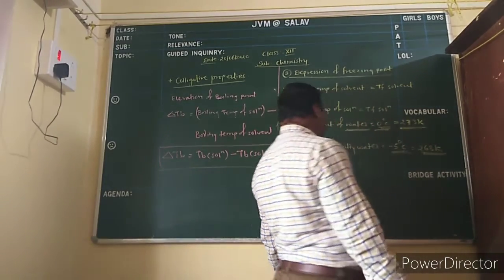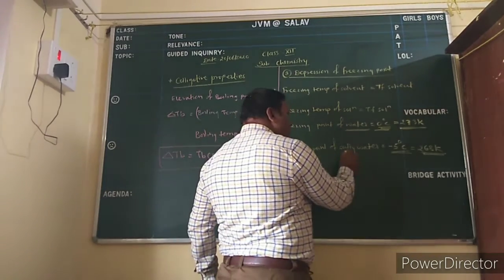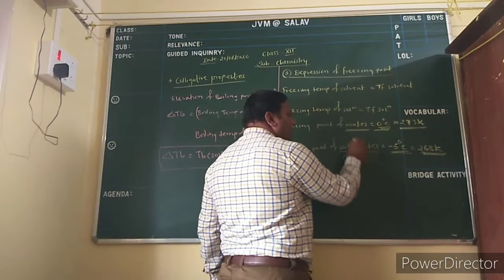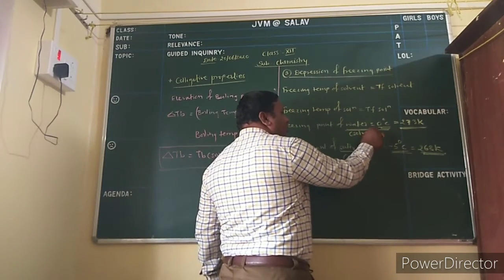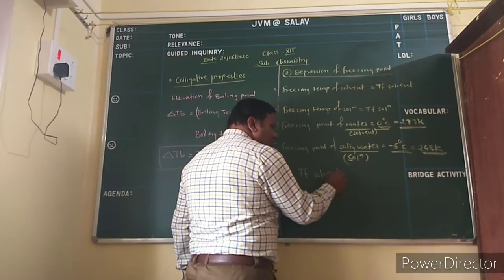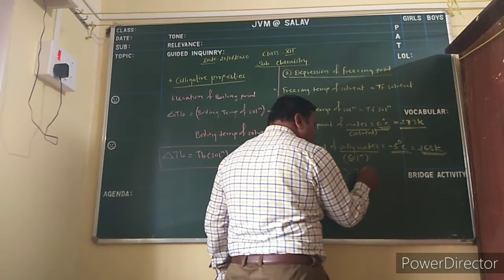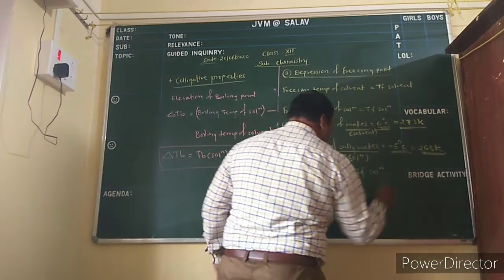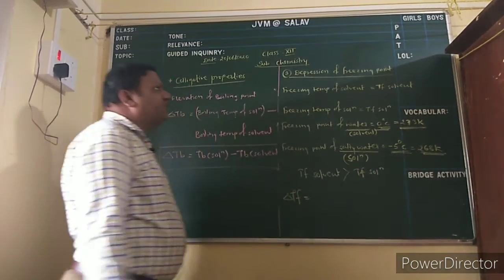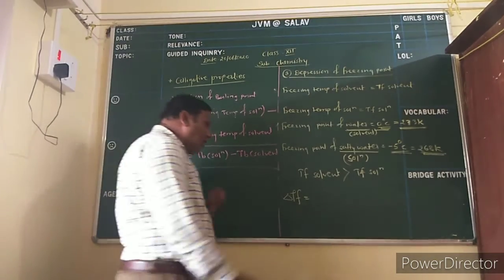Here the freezing point of salty water indicates the solution, and this is the solvent. So here it says that TF solvent is greater than TF solution, and hence del TF, that is depression of freezing point,